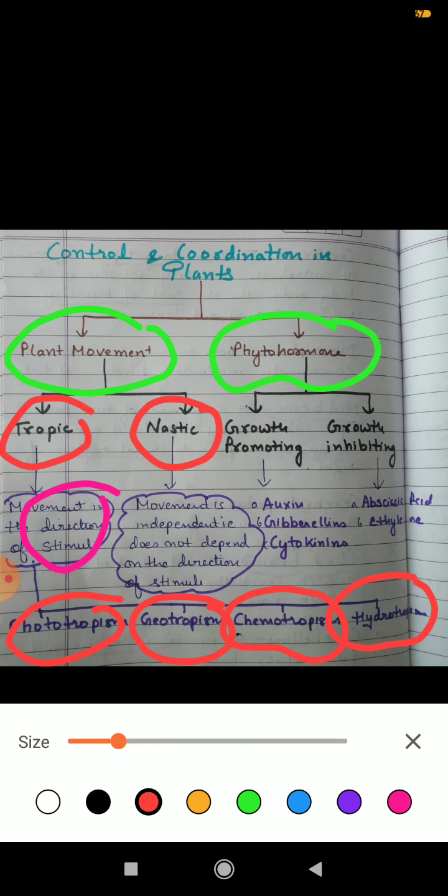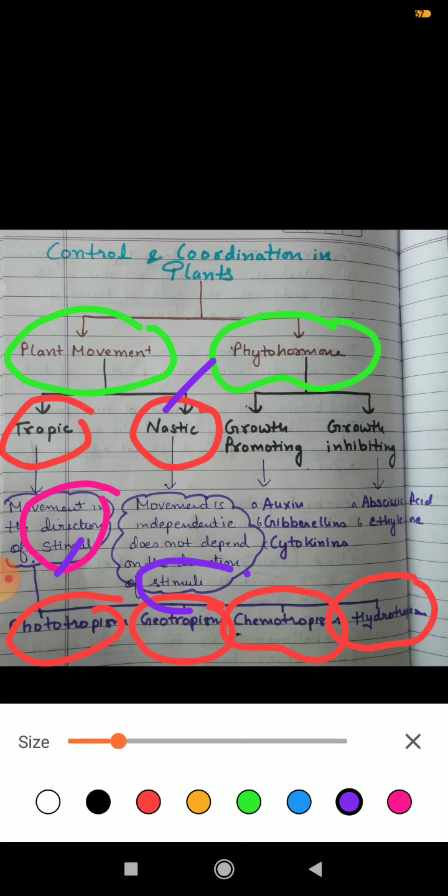So I hope you have got that in case of tropic we will study how the movement of the plant or its part will be in the direction of the stimulus. Clear? But in case of nastic, movement would be there but not at all in the direction of the stimulus. It can be in any direction.